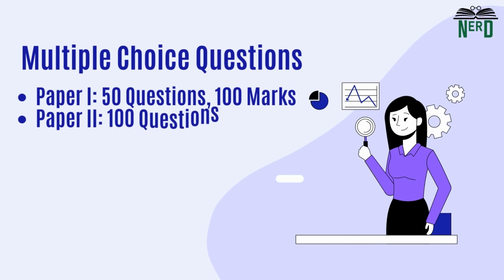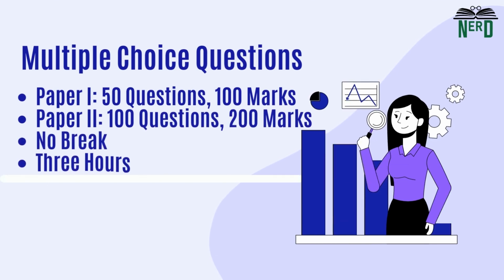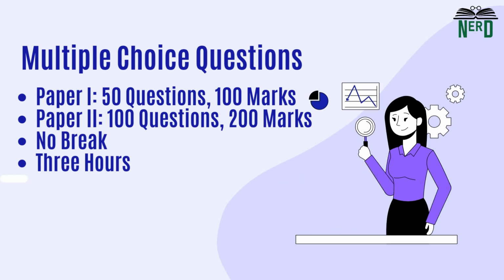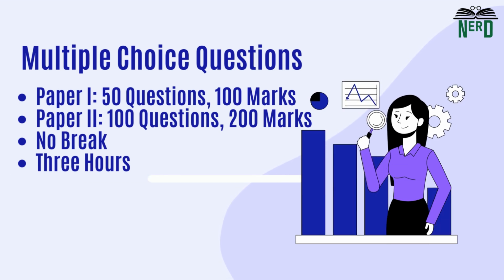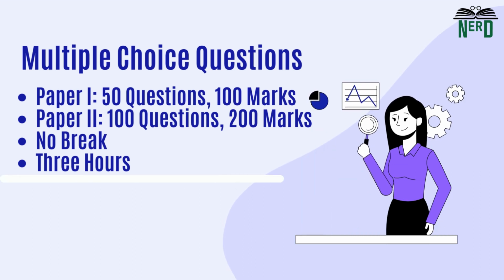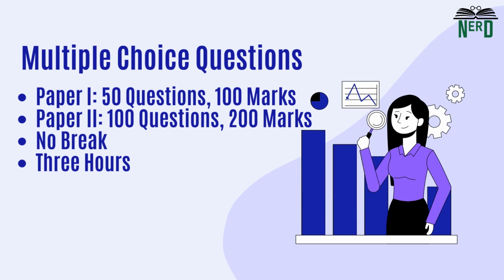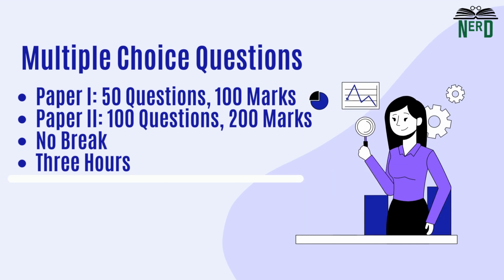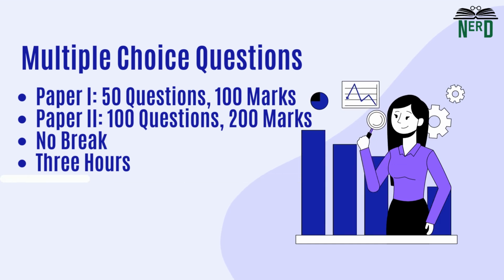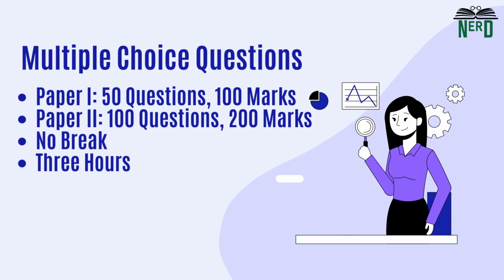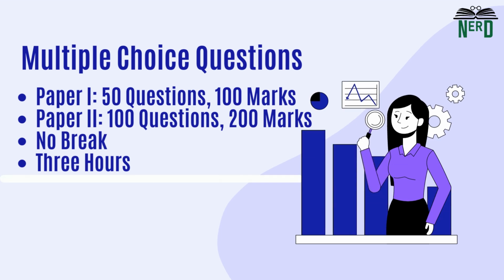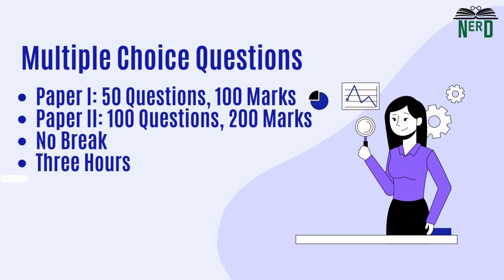Let's now talk about the pattern of the exam. Well, this test will consist of two papers. Both papers will consist of objective type, multiple choice questions. There will be no break between papers. Paper 1 will have 50 multiple choice questions containing 100 marks, and Paper 2 will have 100 multiple choice questions with 200 marks. So altogether, 300 marks, 150 questions, and you get 180 minutes or 3 hours to solve them. So I guess the introduction to the exam is done.